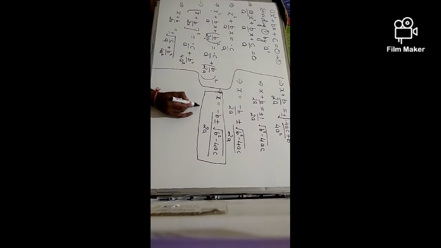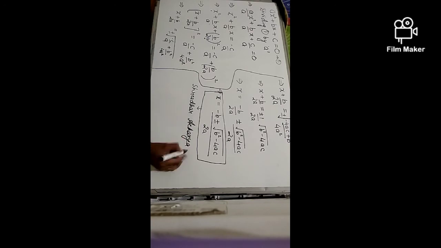Remember one thing, this formula was given by Sridhar Acharya of Ujjain. Yes, this formula was discovered by Sridhar Acharya of Ujjain.